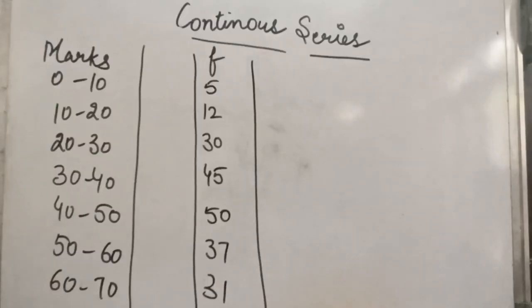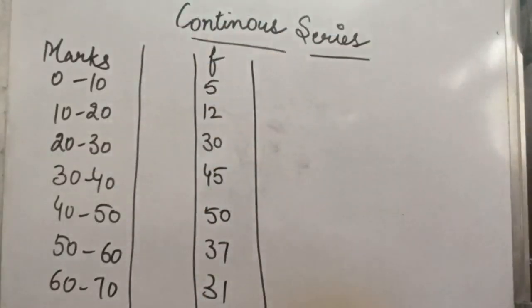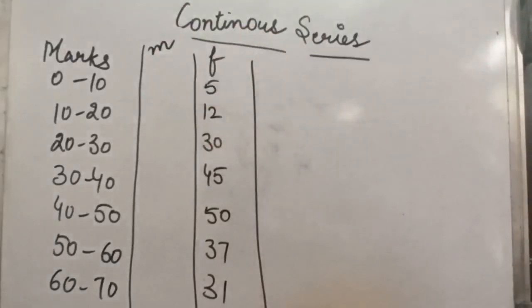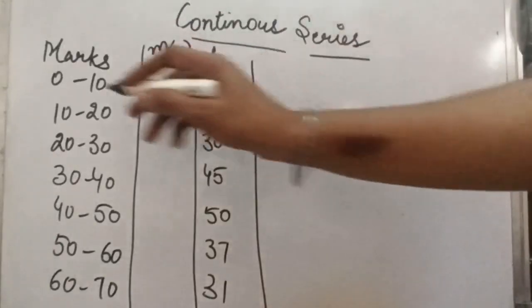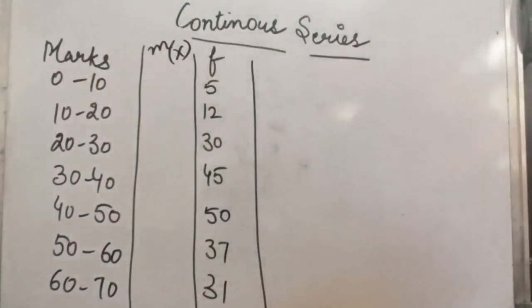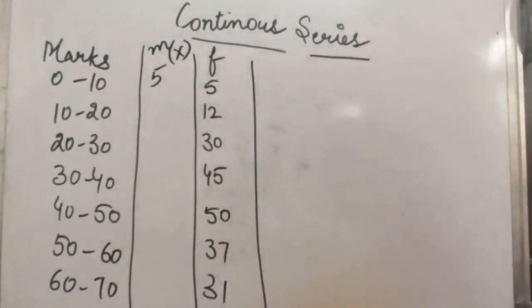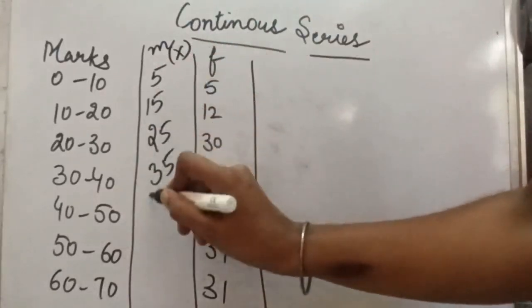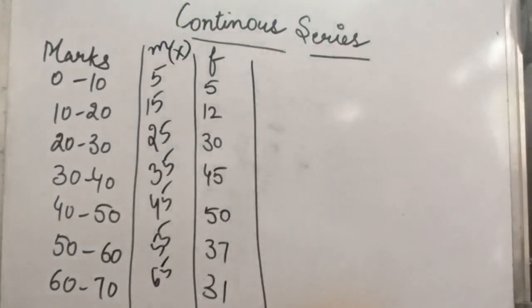So the continuous series is a series in which you have been given the class intervals and the frequency is also given. Here we will apply the first step and take the mid values from the class intervals, and later on we will denote these values as capital X. The mid value is the lower limit plus upper limit divided by 2. So 0 plus 10 divided by 2 will be 5. 10 plus 20 divided by 2 will be 15, then 25, 35, 45, 55 and 65. So now we have created our X.